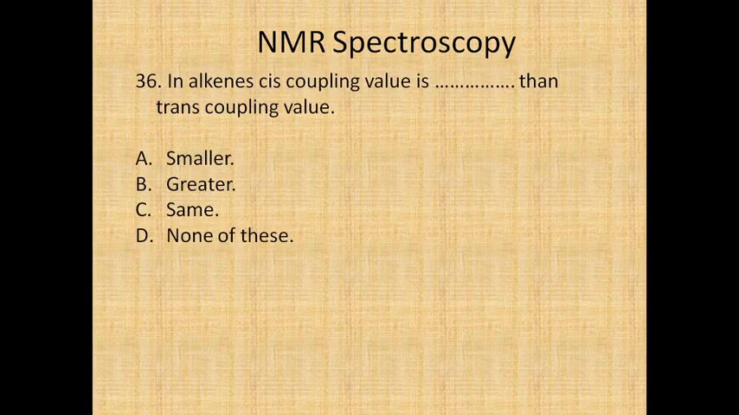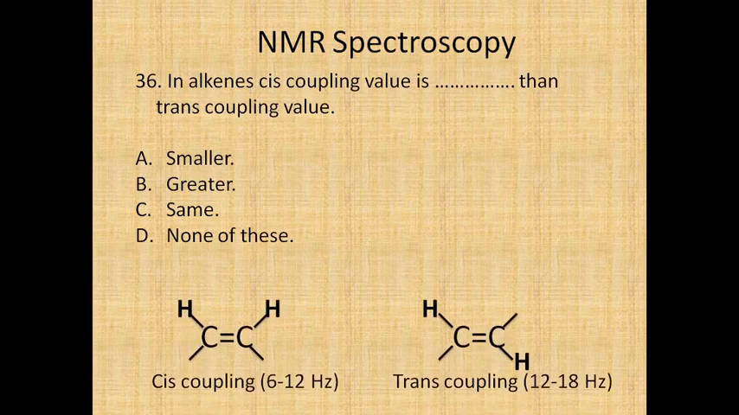In alkenes, the cis coupling value is dash dash than the trans coupling value, whether it is smaller, greater, same, or none of this. Let's take these cis coupling and trans coupling. The cis coupling value is 6 to 12 hertz, but the trans coupling value tremendously increases, to 12 to 18 hertz. Therefore in alkenes, the cis coupling value is smaller than the trans coupling value.